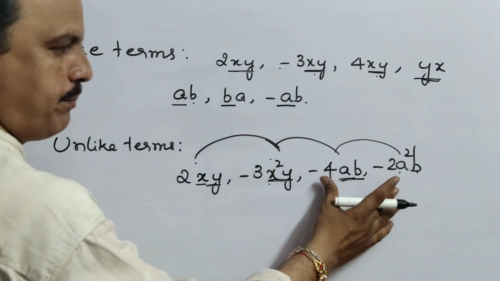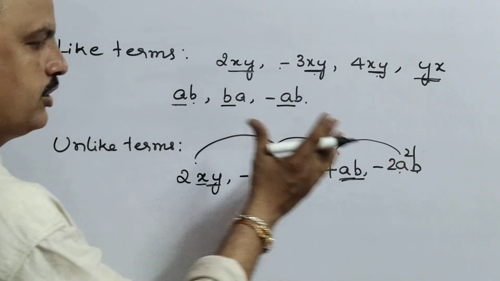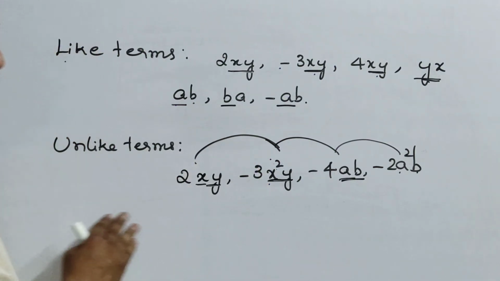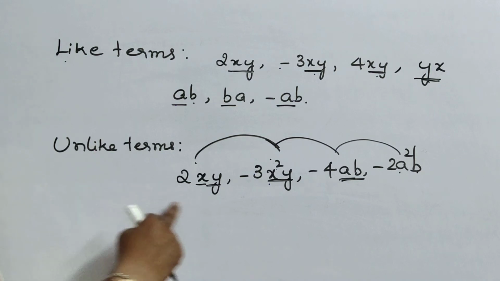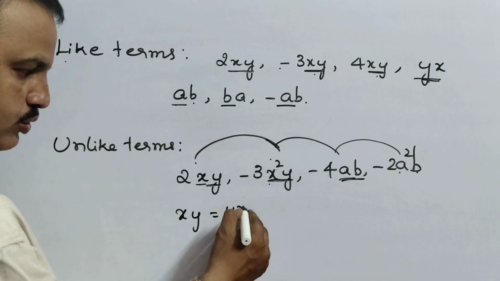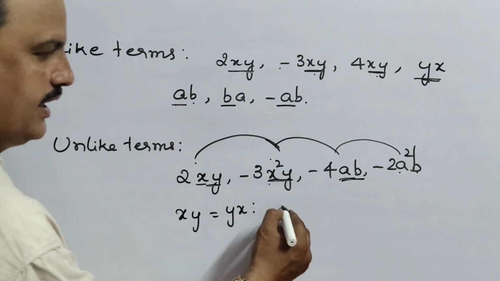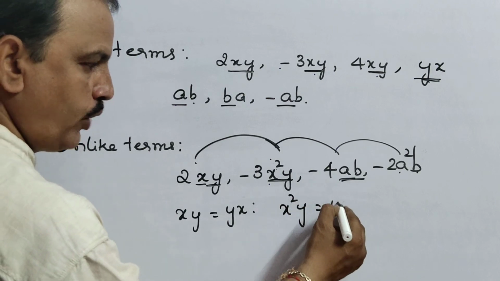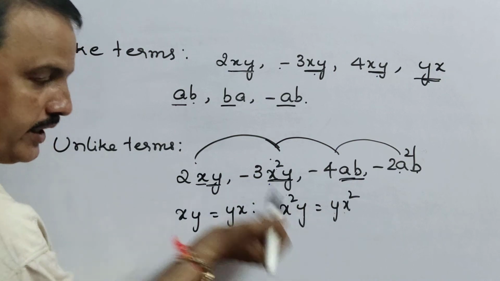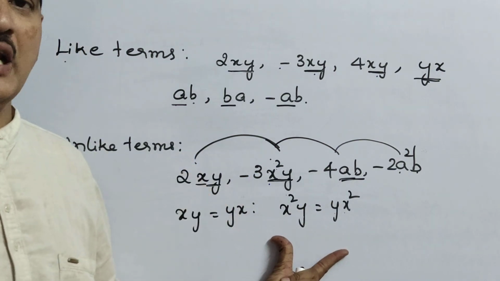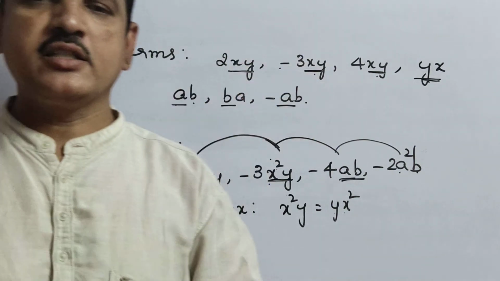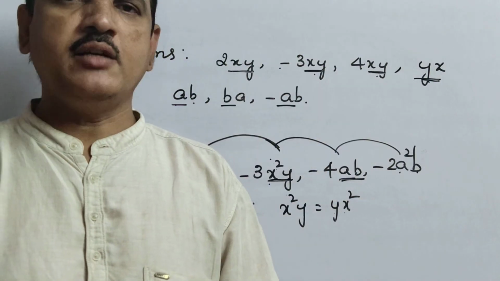If you want to compare these two also, these two are not at all equal. And overall, all 4 terms are unlike terms. Look, xy equals yx, no doubt in that. And x square y, yx square: see, x square is there, x square y, that means these both are equal. So you have to check very carefully. If you know how to find like terms and unlike terms, then your sums are going to be very easy, I am telling you.